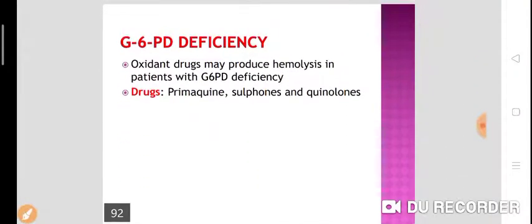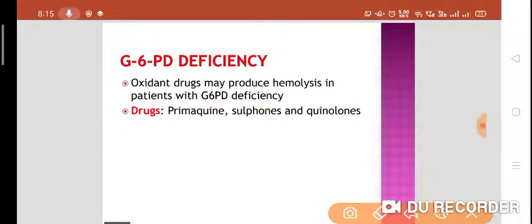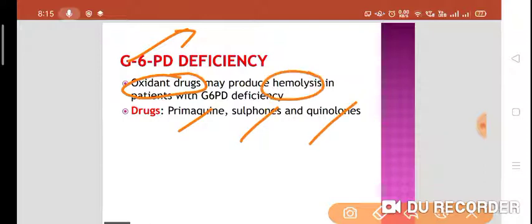Now G6PD deficiency. G6PD, that means glucose 6-phosphate dehydrogenase, is the enzyme which is deficient in some people. When those people are exposed to oxidant drugs like primaquine, sulfonamides, quinolones, they may produce hemolysis.